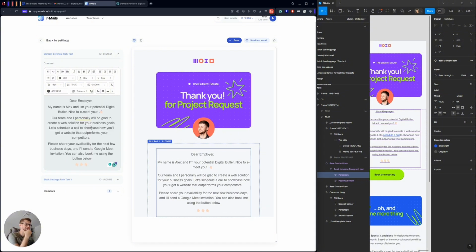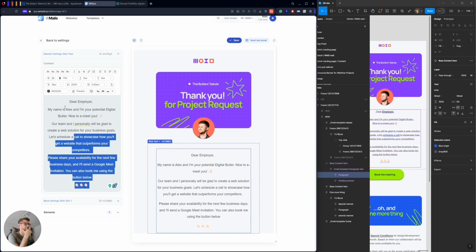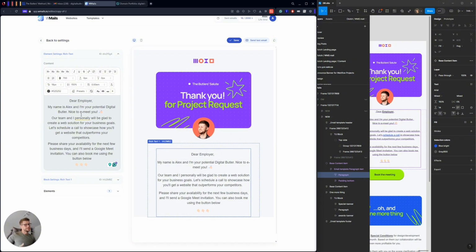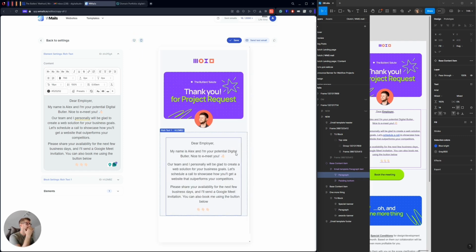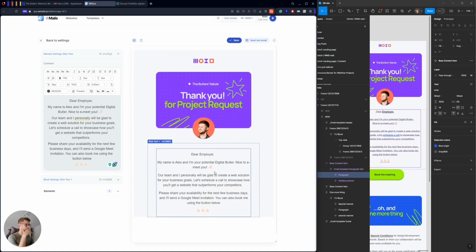We don't have this option in the editor, so I'm only able to choose from the existing ones. It's some kind of limitation that all MVP products face, but I think that it also looks good when it will be 150. So let's keep it in this way. Okay, so I will not put nice to meet you on the next line. I think it should be pretty good because on mobile view, we can see that I have digital butler being on the next line, and if nice to meet you will also be on the next line, then it will become a little bit of a mess. So let's keep it in this way.